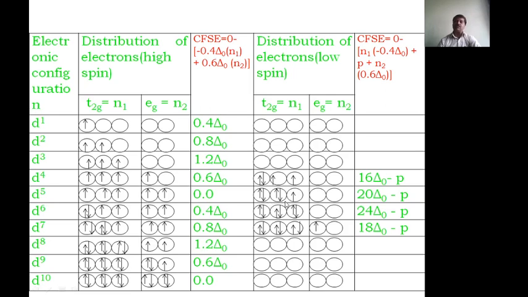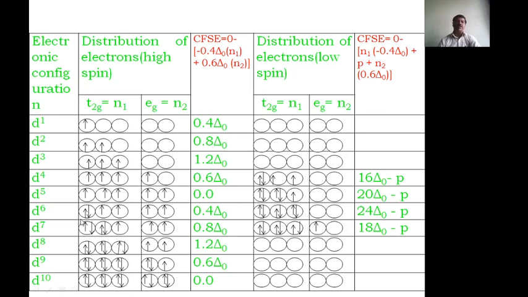After filling T2g completely with paired electrons, only then do electrons go to the Eg orbitals. Otherwise it cannot go. Therefore N1 is equal to 5, and it is actually 2.0, not 20, but 2.0 delta naught minus P. This is the value.